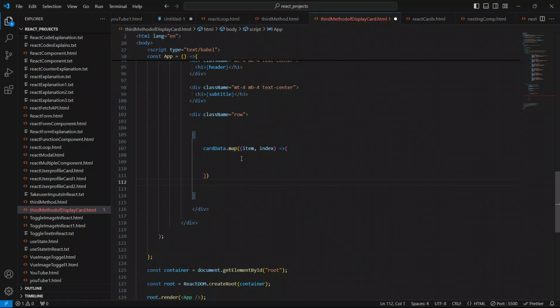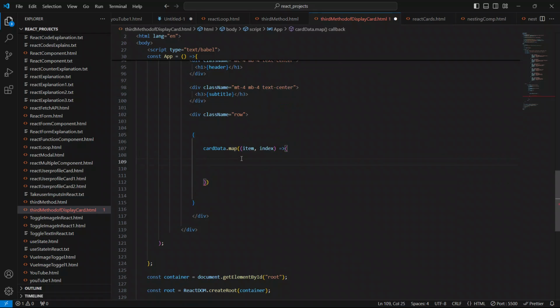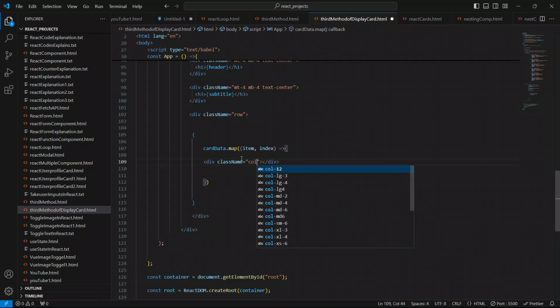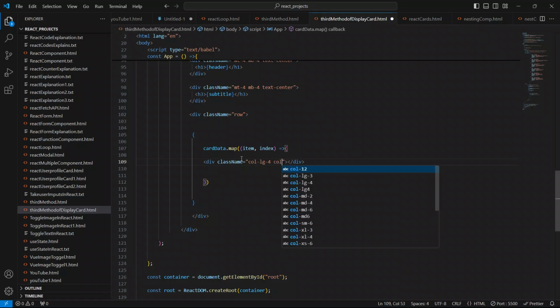So now we will just see here. I'm gonna create another div here. Inside this div I'll give the class name. First of all, let me close this div. I'll give the class name as col-lg-4, and I'll say col-xl-4 also, and I'll just give the id.